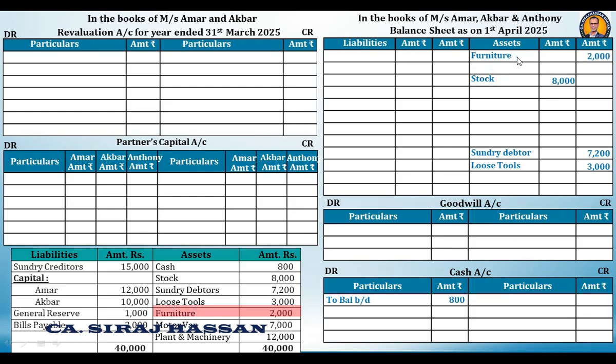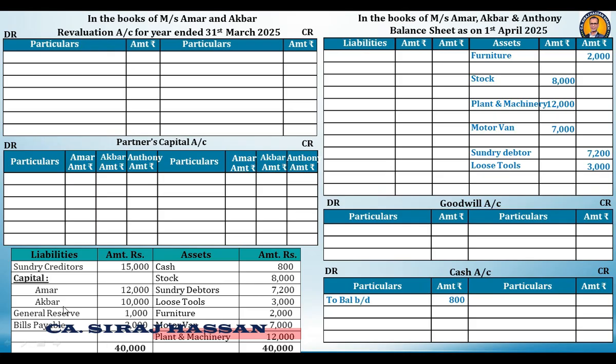Then we have got the motor van. Motor van will go to the inner column because there is an adjustment. Then we have the plant and machinery. Plant and machinery will go to the balance sheet asset side inner column because there is an adjustment. We have completed the posting of the asset side. Now we are going to the liability side.